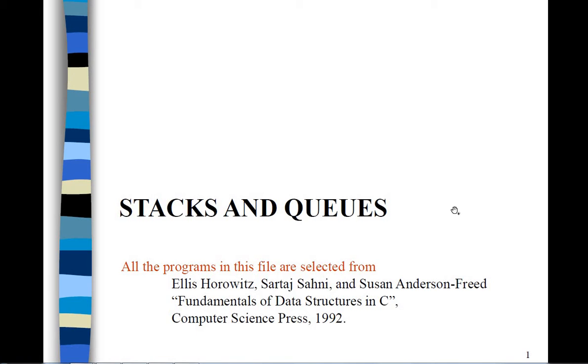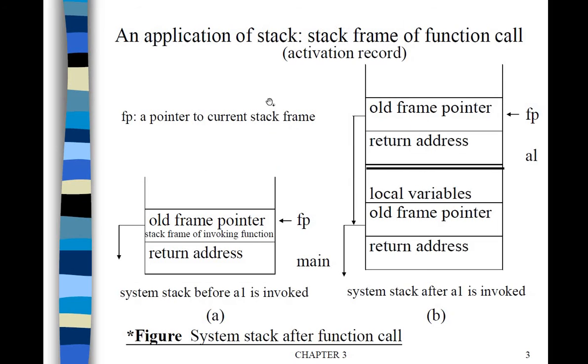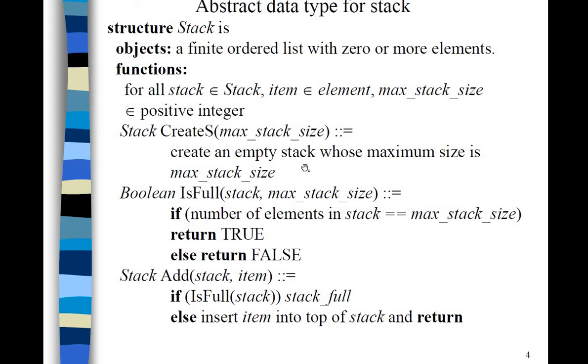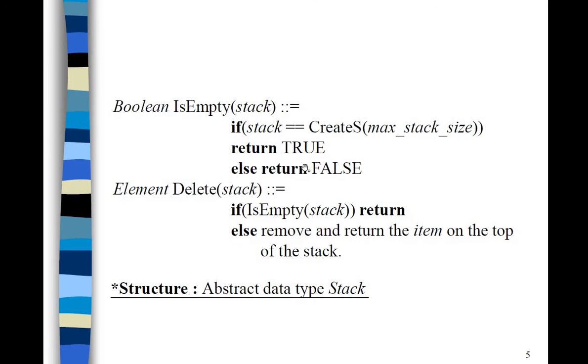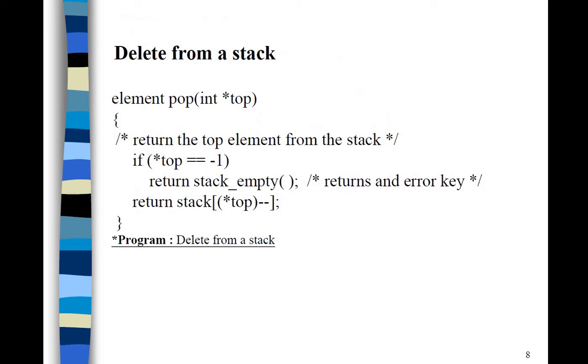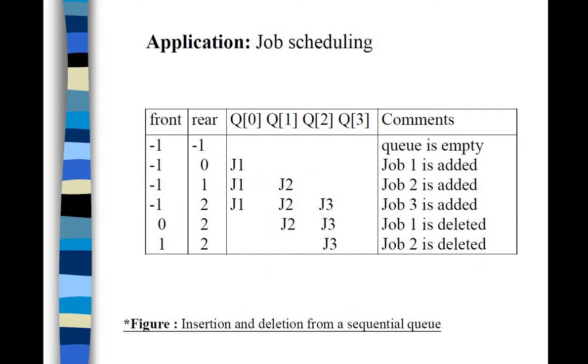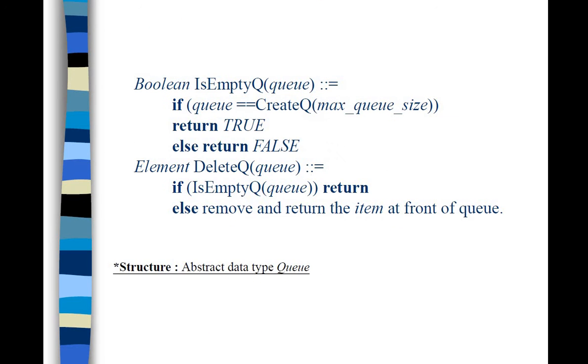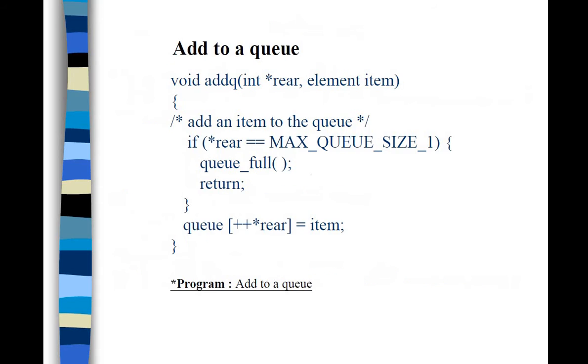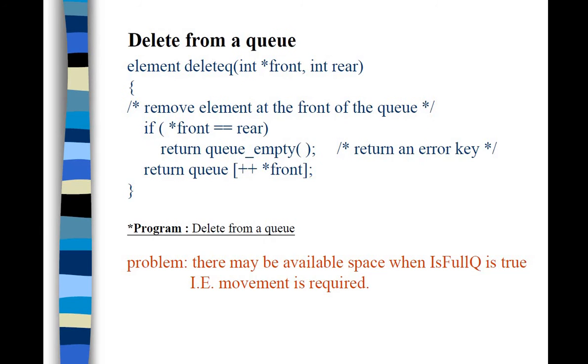Okay, we will continue with stacks and queues. In the previous class, we discussed the basic stack operations and basic queue operations. The abstract data type for stack we have discussed, and the abstract data type for queue also, and in real time how we will use a stack and how we will use a queue.